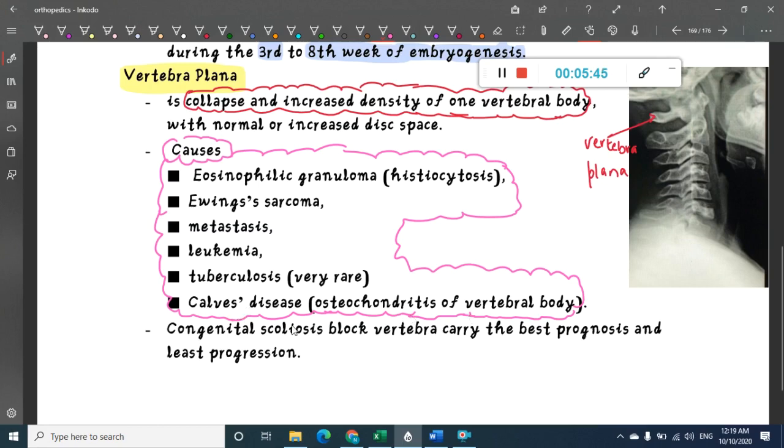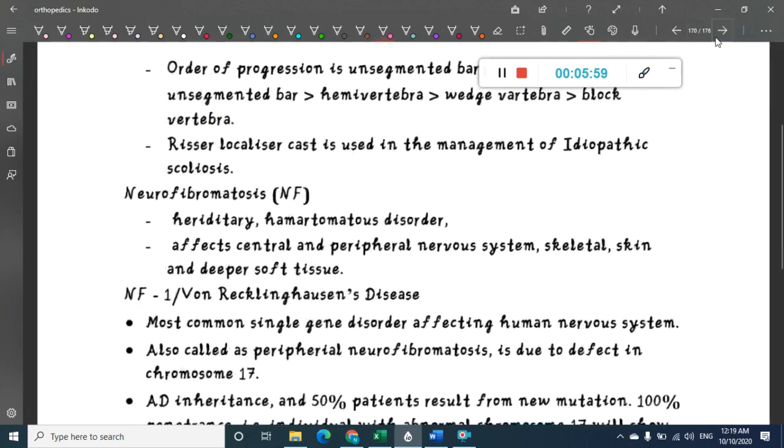Sometimes congenital scoliosis may also block the vertebrae. So these are the causes of vertebra plana. This is the important thing about vertebra plana.